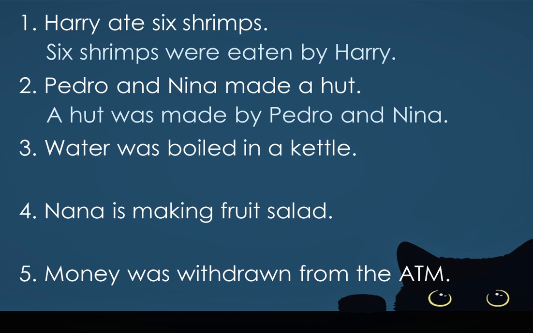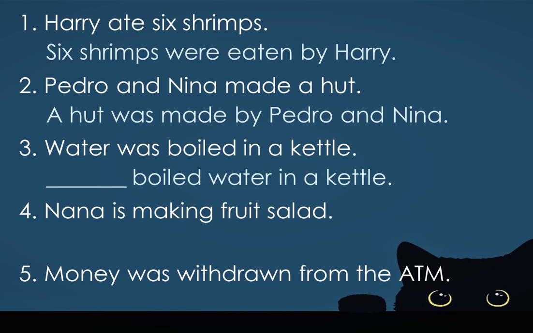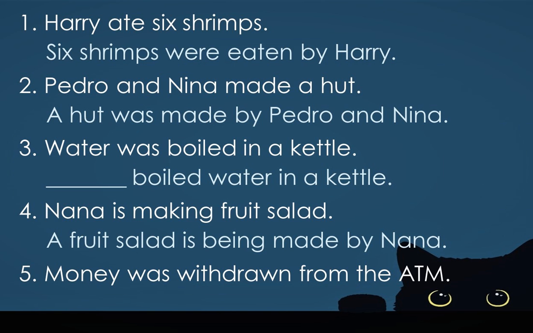Number 3. Water was boiled in a kettle. In this number, you have to provide a name of the doer because there is no by phrase in the given sentence. Blank boiled the water in the kettle. Number 4. Nana is making fruit salad. A fruit salad is being made by Nana.